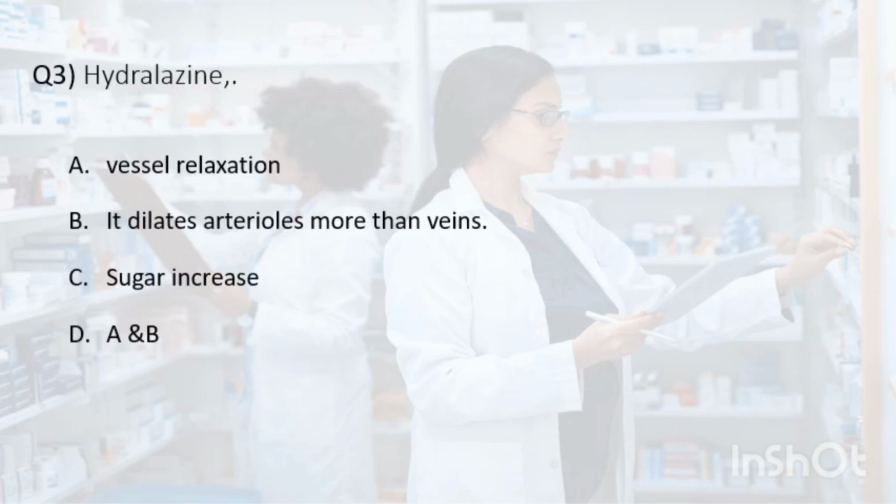Hydralazine: A, vasal relaxation; B, it dilates arterioles more than veins; C, sugar increase; D, A and B. Hydralazine is a medication that is used to treat high blood pressure by relaxing the blood vessels. It primarily dilates arterioles, smaller blood vessels that carry blood from arteries to the capillaries, which reduces peripheral resistance and